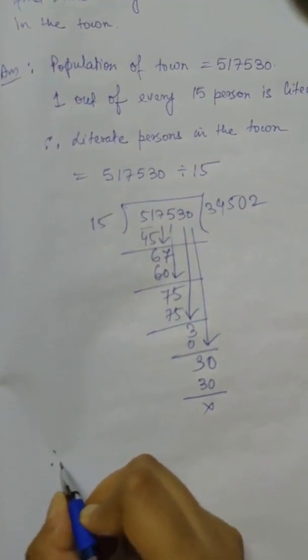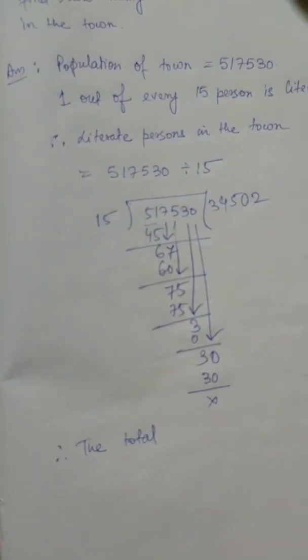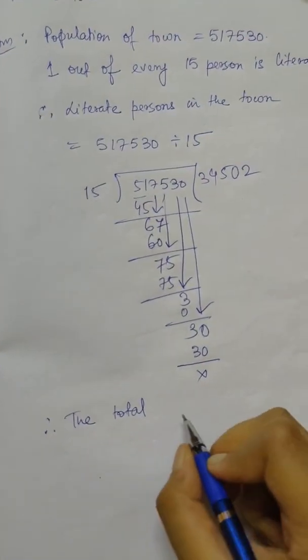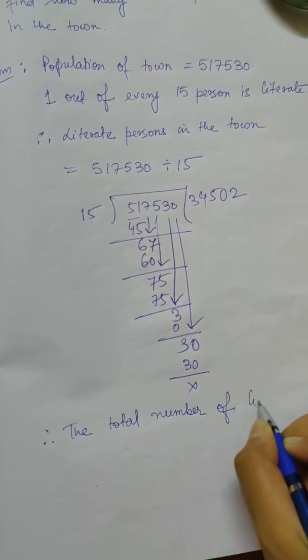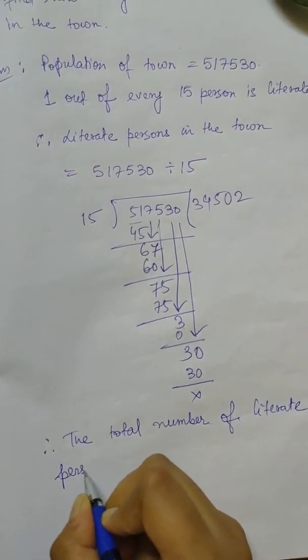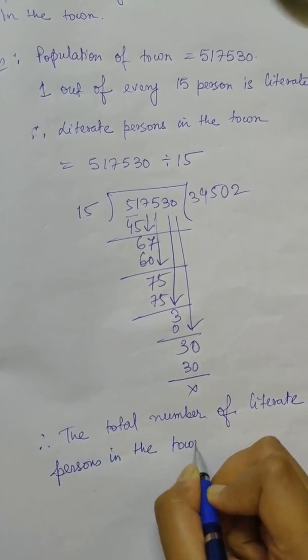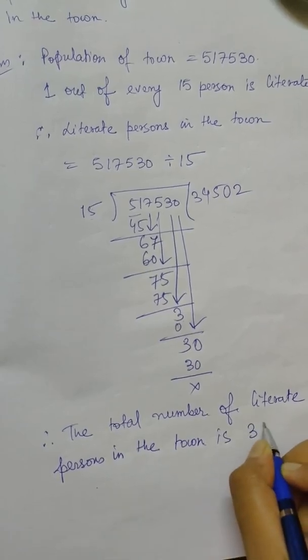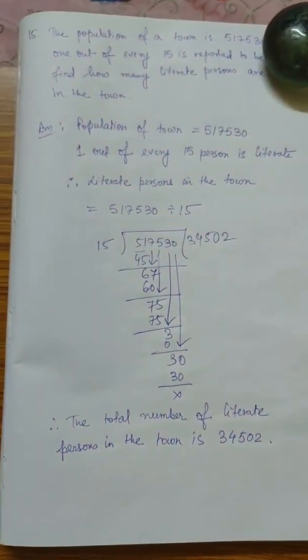So therefore the total number of literate persons in the town, that is how much? That is 34502.